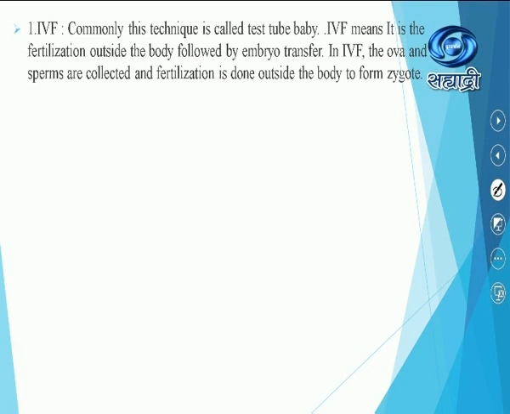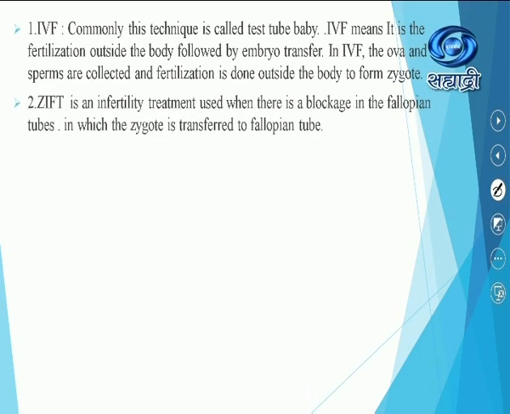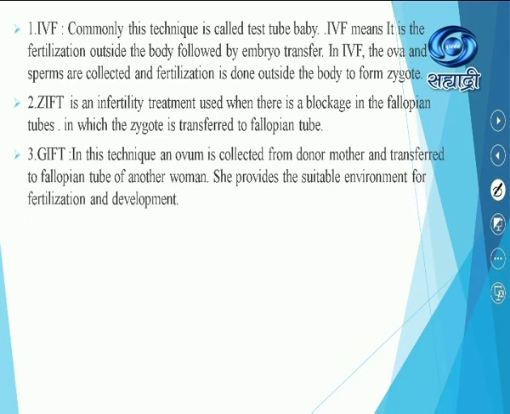In IVF, the ovum and sperm are collected and fertilization is done outside the body, in vitro, that means outside the body. ZIFT is an infertility treatment used when there is blockage in the fallopian tube, in which the zygote is transferred to the fallopian tube. Means fertilization is done outside and then the zygote can be transferred into the fallopian tube.